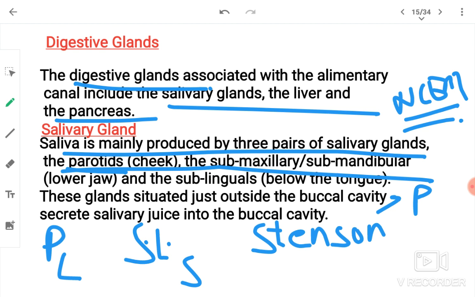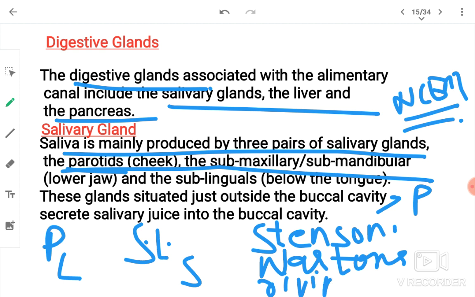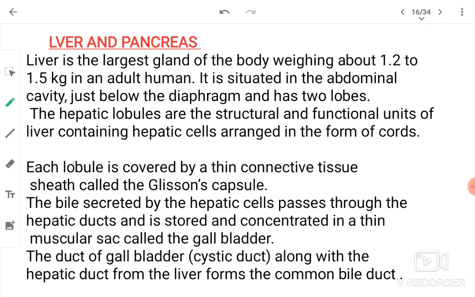Then the duct of submandibular or submaxillary gland is Wharton's duct. Whereas the sublingual gland has the ducts of Rivinus. In order I have written Stenson's duct, Wharton's duct, and ducts of Rivinus. These are the ducts of salivary glands.